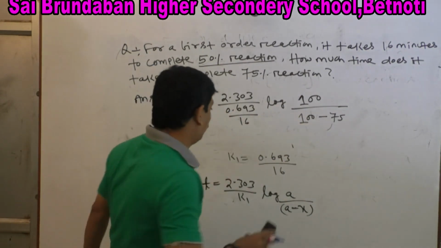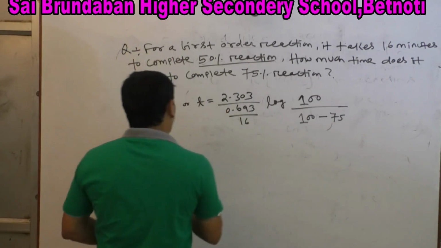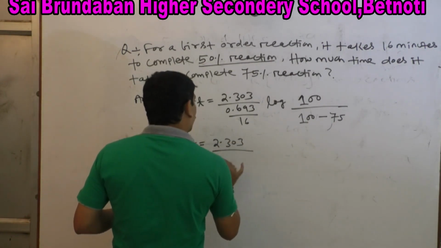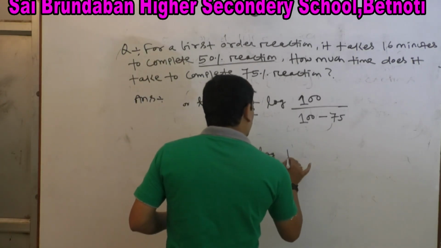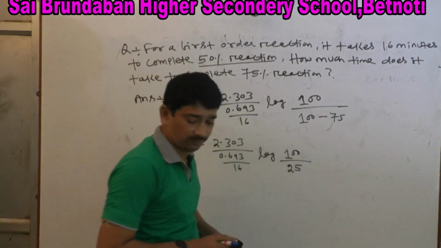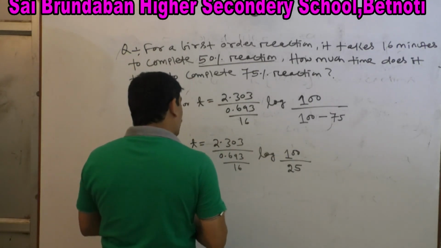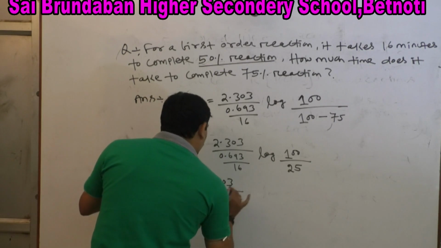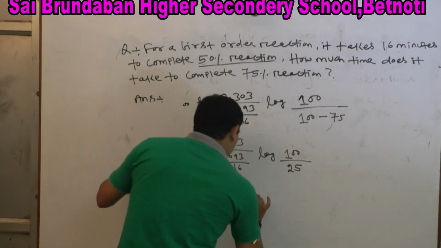So when X is 75, 100 minus 75 is 25. So T equal to 2.303 by 0.693 by 16 log 100 by 25, which is log 4.